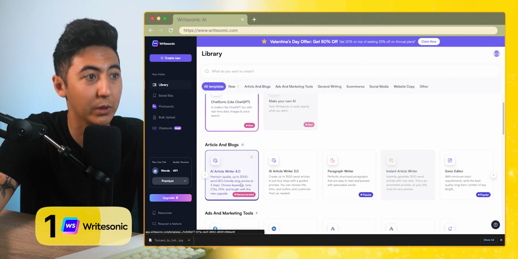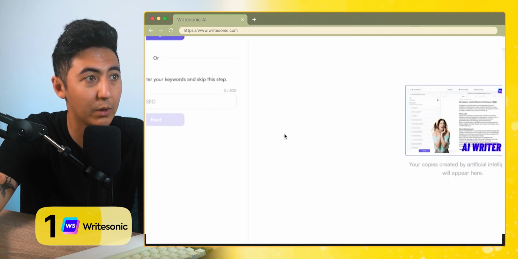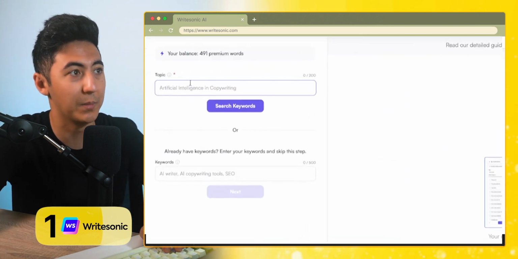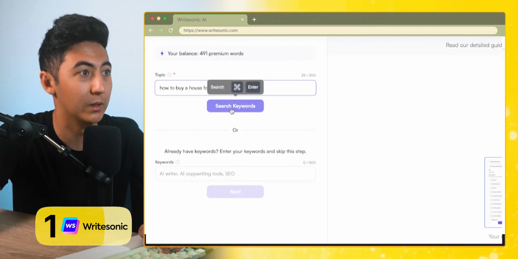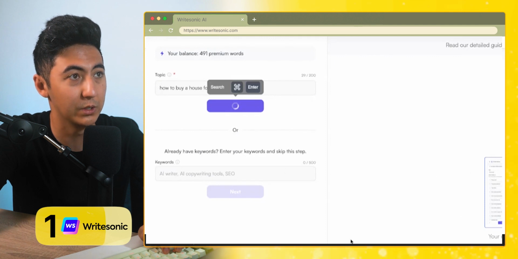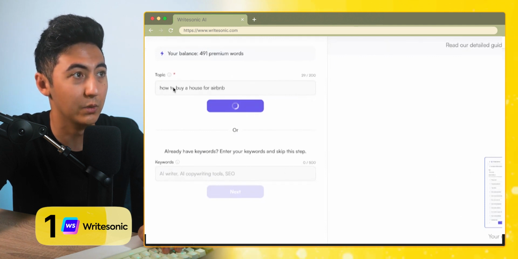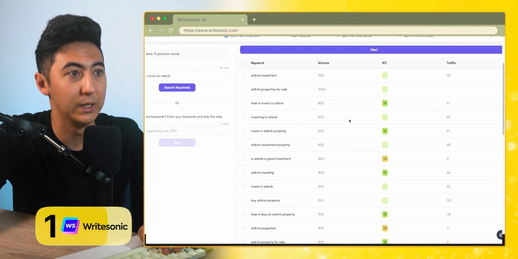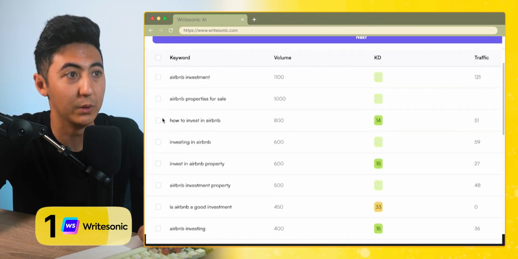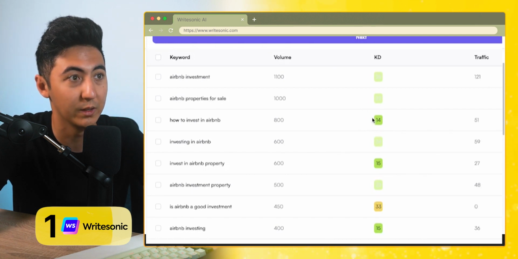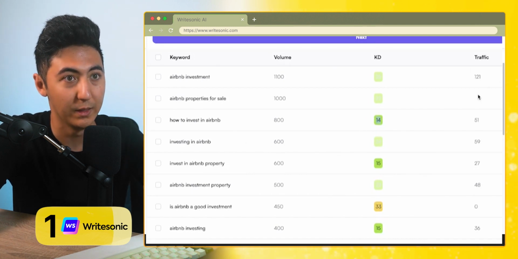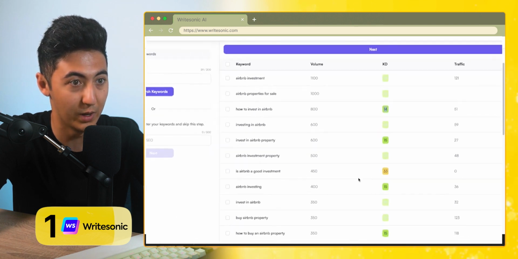I'm going to go back here, and then we're going to use the AI article writer, and we want to click on this, and let's say we want the topic to be on how to buy a house for Airbnb. We can click on search keywords, and what it's going to do is look up different keywords related to this topic that we want it written. So here's all the keywords, and then we can select specific keywords that we want to target. It's going to have the keyword, the volume at which the keyword is being looked up, and the keyword difficulty. So if it's something that we'll be able to do, if it's 33, it's going to be more challenging than a word like how to invest in Airbnb. And then we can also see the traffic for the keywords as well. So here we can get ideas.